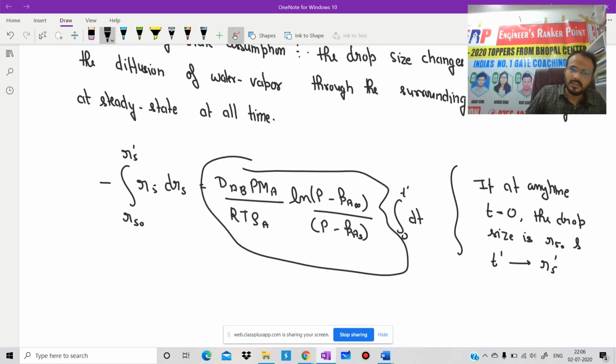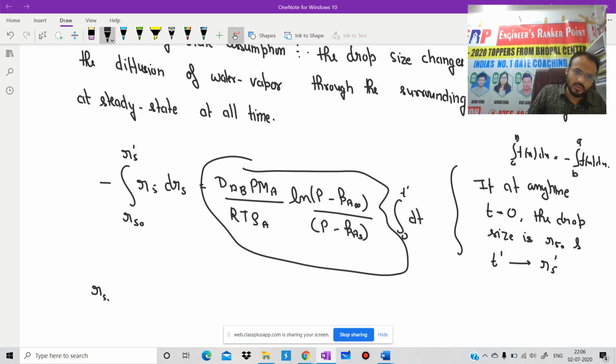Then after solving the integration of x dx, which is x square by 2, you can also exchange the limit, because we know that the integral from a to b of f(x) dx is equal to minus the integral from b to a of f(x) dx.